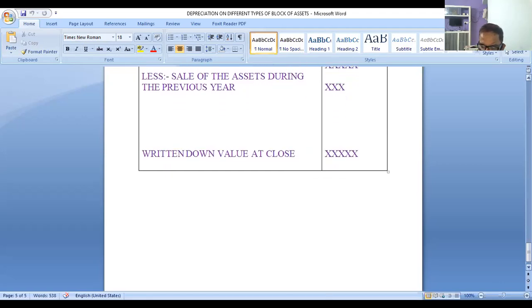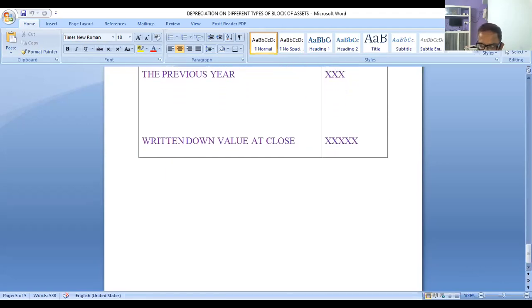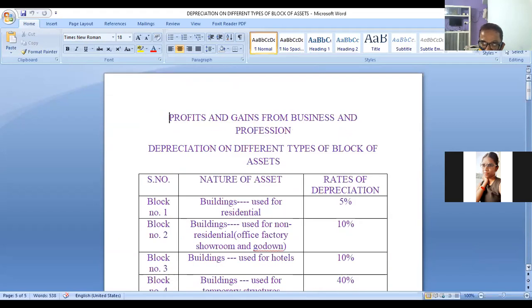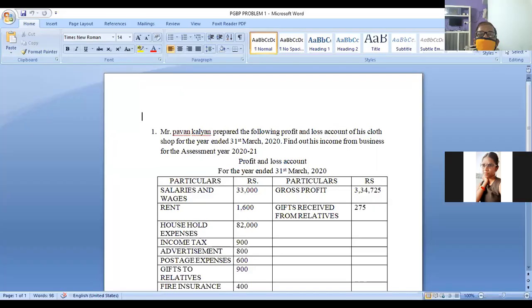Now, do the problem posted in the WhatsApp group. I'll share the problem now. We'll go slowly, okay? We run fast. So there is a problem here. Yeah, this is the problem.